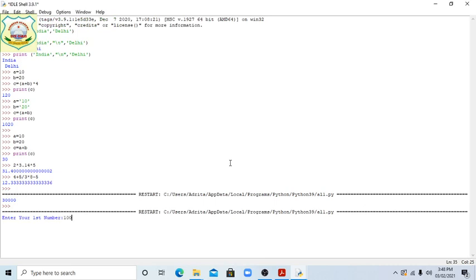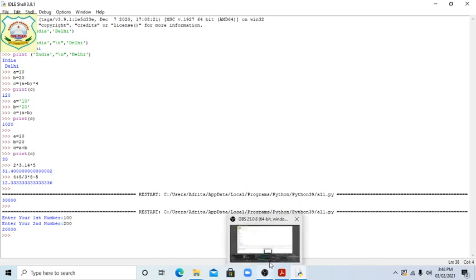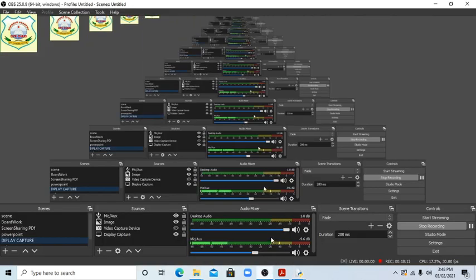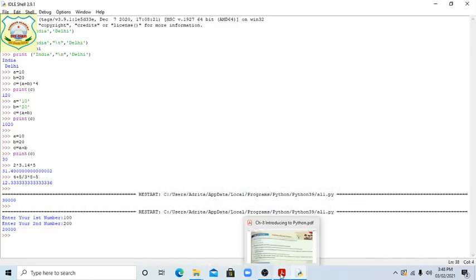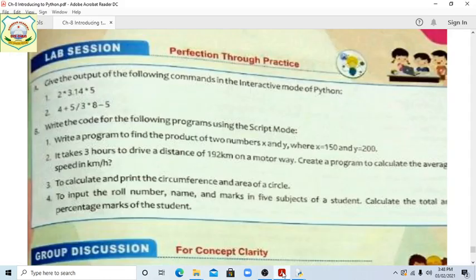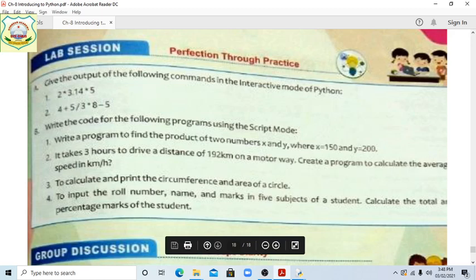Suppose 100 and 200. What happened? 20,000 we have got. It means, students, by input we can also keep it this way. This one is given: write a program to find the product of two numbers x and y, where x equals 150 and y equals 200. So students, now we have done.